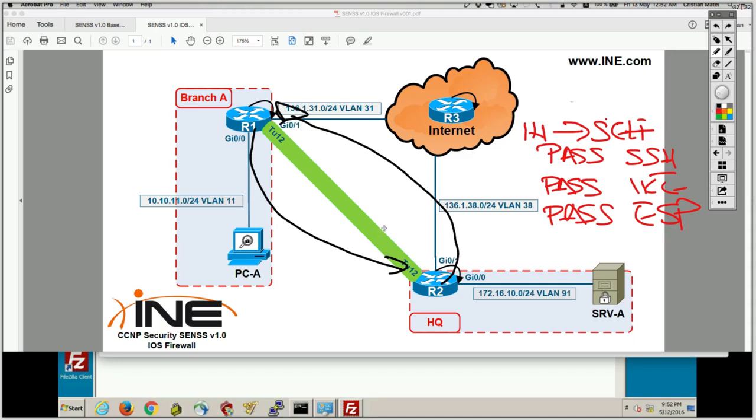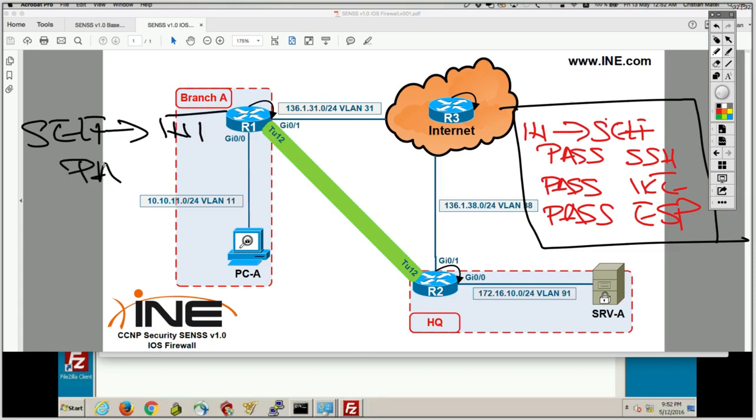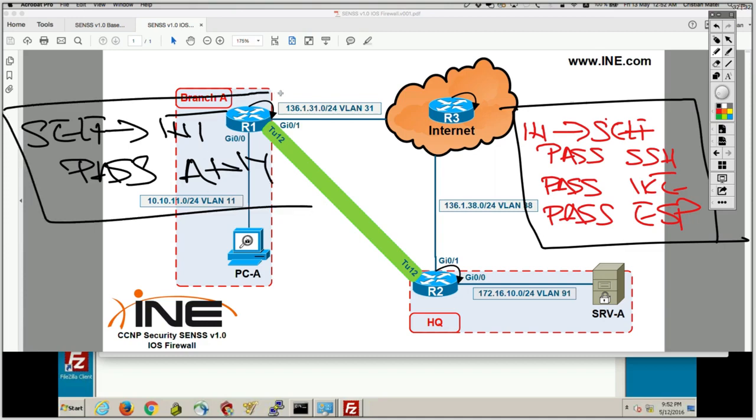Because as I stated, by default, there is a pass action from all zones to the internet zone, from all zones to the self zone, and from the self zone to all zones. Which means this is what I have configured for the internet to self, but I have the default settings for self to internet, which says pass any or all. That's why traffic works. I have not configured any policies from self to the internet, which means it's a pass any. So that's why it works.